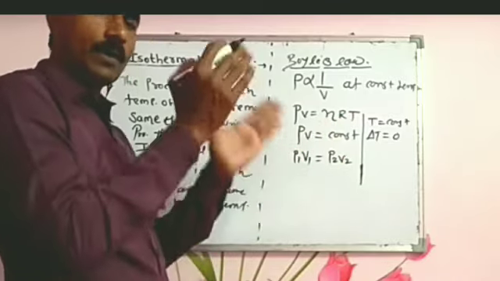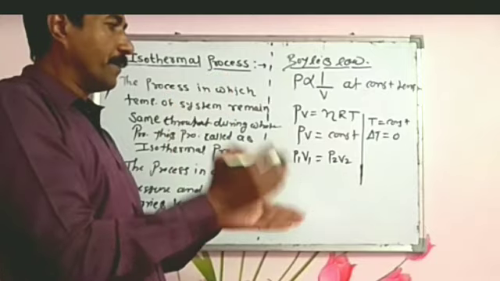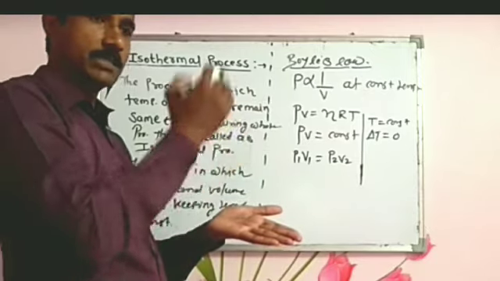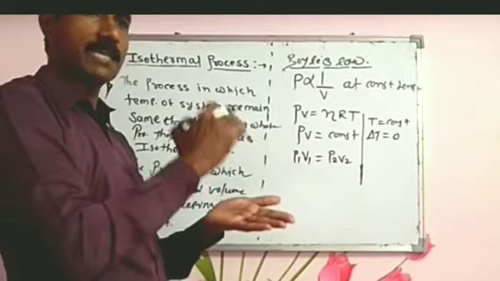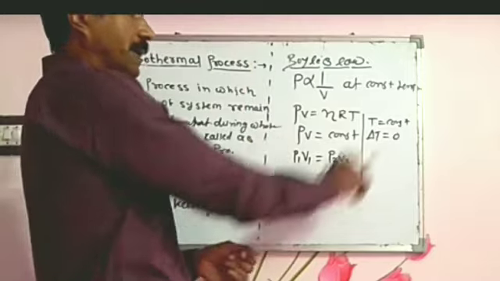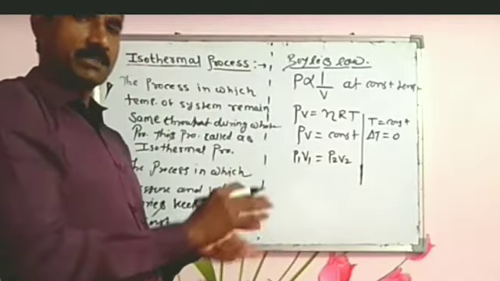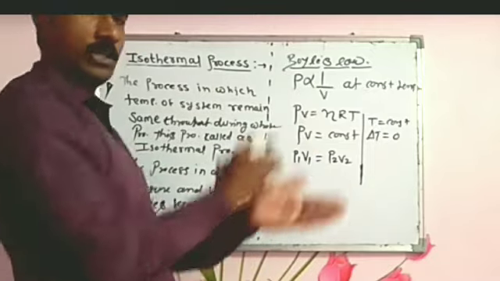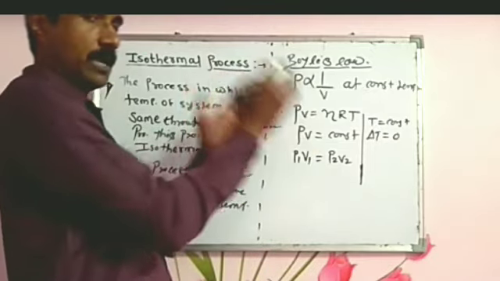And as I have already discussed, when the gas is isothermally expanded and we draw the PV diagram for the isothermal expansion, the area under the curve gives the total work done.